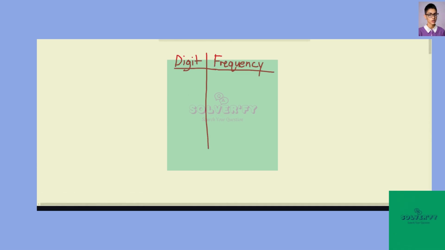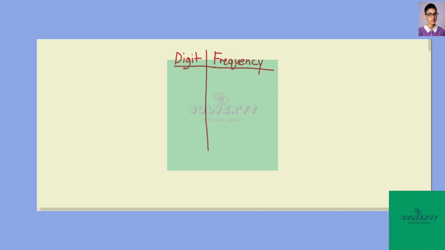We need to construct an ungrouped frequency distribution for this one. This saves us a step from most of the other problems in this section because we do not need to calculate any widths for our classes. We will just list out each of the digits to use as our classes. This will be the numbers 0 through 9, and that does still keep us between 5 and 20 classes, so we are good there.